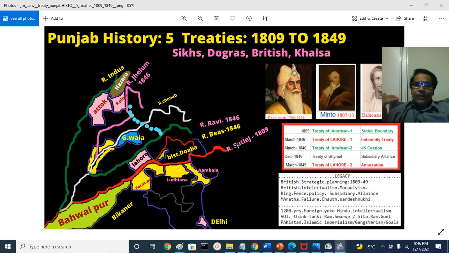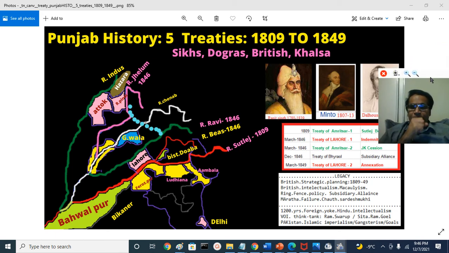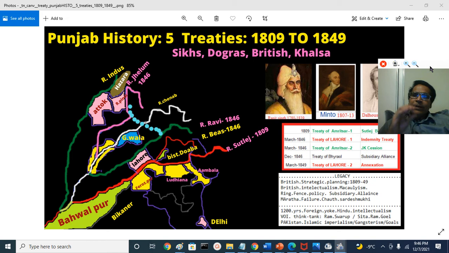They didn't control it immediately, annex it. If they wanted, they could have done it. This is again an intellectualism the British displayed in acquiring the Indian territories. That itself is a very fascinating topic. We will not discuss that much here. The important thing is that the Treaty of Bhairaval essentially means the British army will stay put in Punjab. That is essentially a subsidiary alliance.